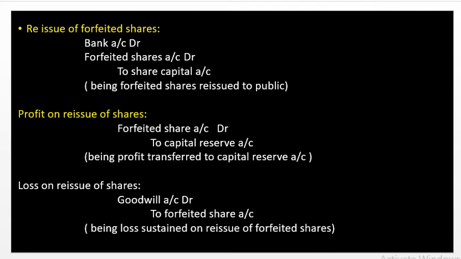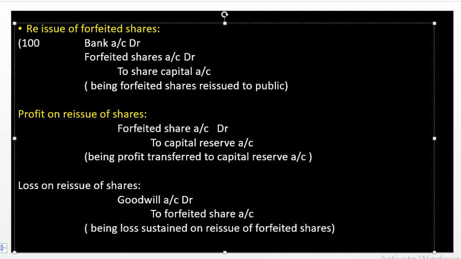Now, the next journal will be reissue of forfeited shares journal entry. Bank account debit, forfeited shares account debit, to share capital account. The forfeited shares are being reissued to an outsider or any of the public at a discounted rate. So, if it is, how can we pass the journal entry with the amount? Say for example, if the forfeited shares are being reissued to the public at rupees 8 per share, how is the journal going to be marked?